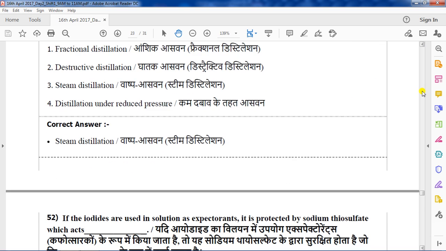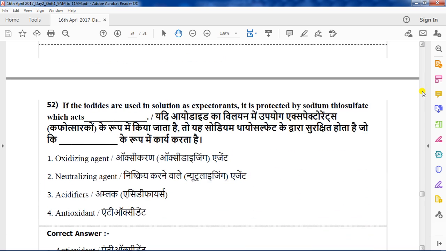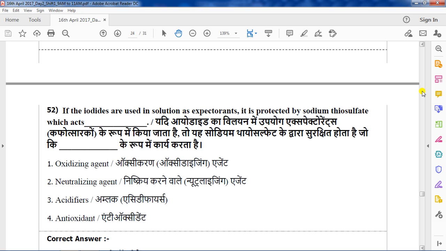Question number 52. If iodides are used in solution as expectorants, they are protected by sodium thiosulfate, which acts as: oxidizing agent, neutralizing agent, acidifier, antioxidant.